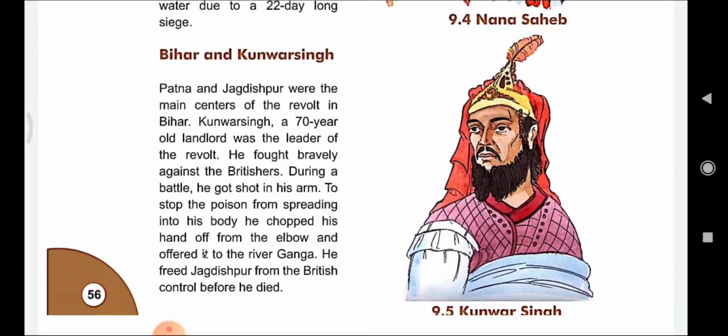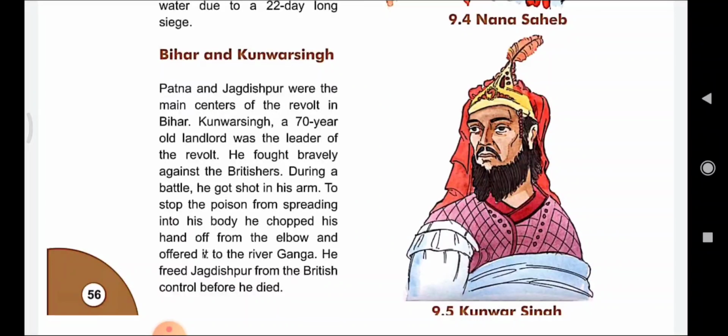Patna and Jagdishpur were the main centers of revolt in Bihar. Kunwar Singh, a 70-year-old landlord, was the leader of this revolt. He fought bravely against the Britishers. During a battle, he got shot in his arm. To stop the poison from spreading in his body, he chopped off his hand from the elbow and offered it to river Ganga. He freed Jagdishpur from British control before he died.